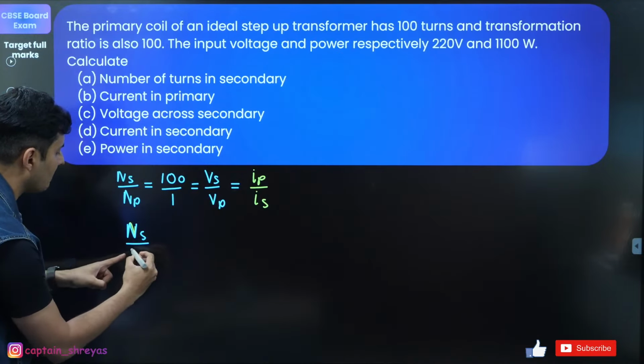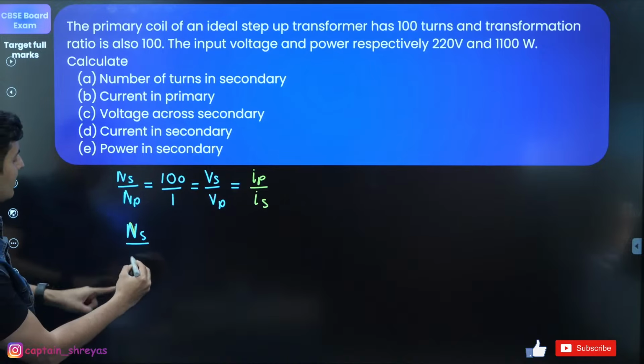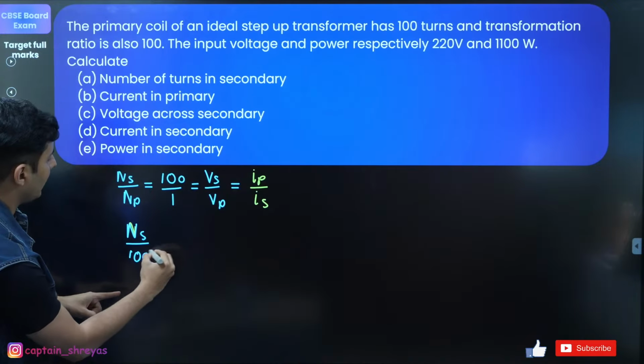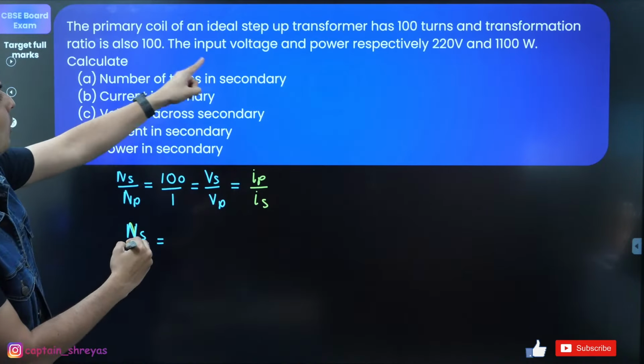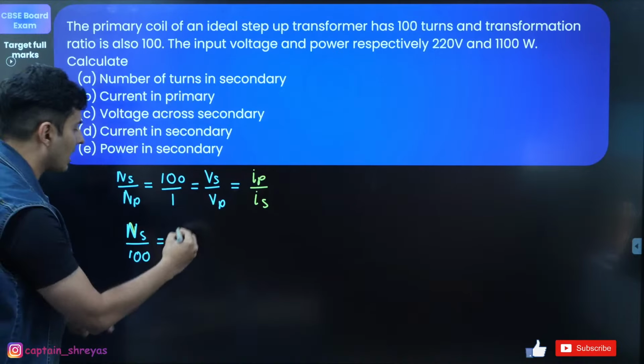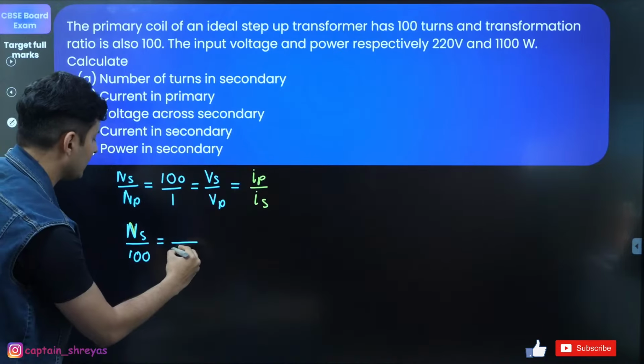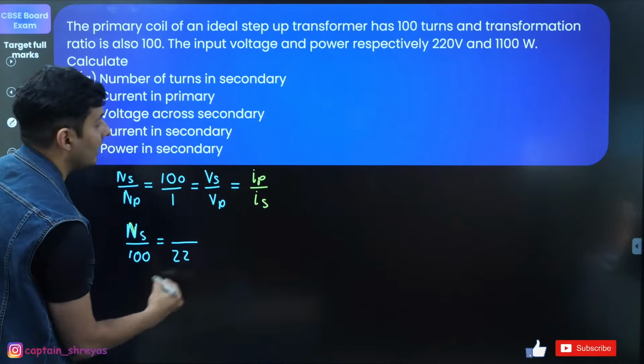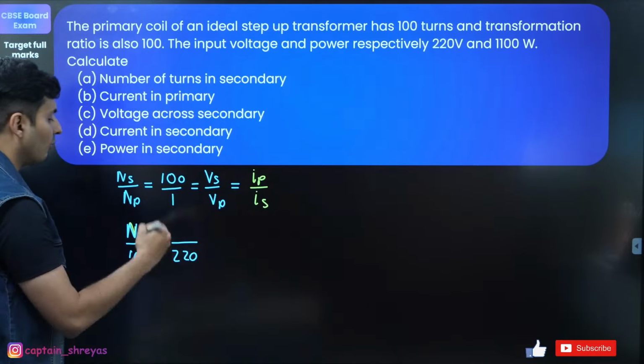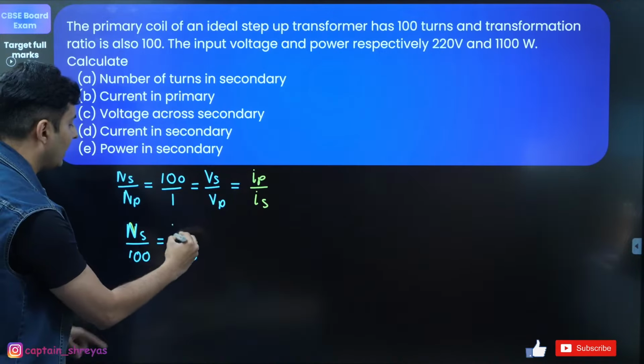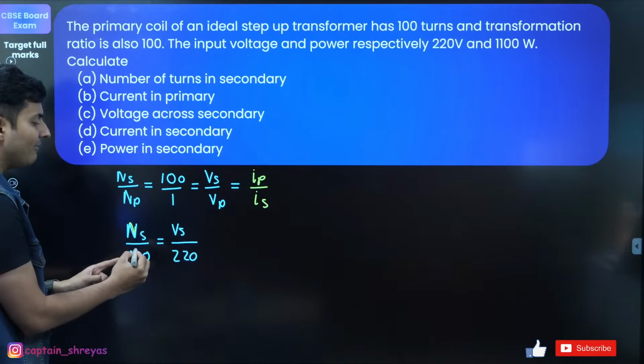NS divided by NP, which is 100, is equal to the input voltage, the primary voltage, which is 220 volts, and on the top you will have Vs.